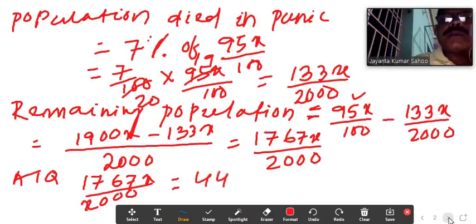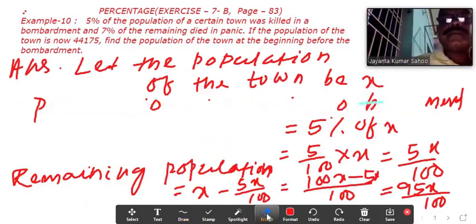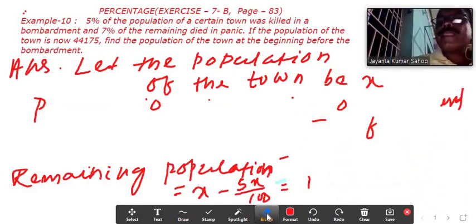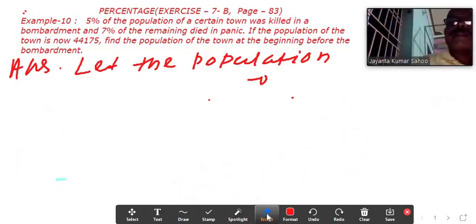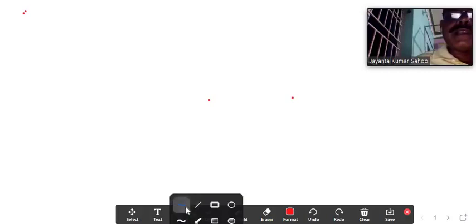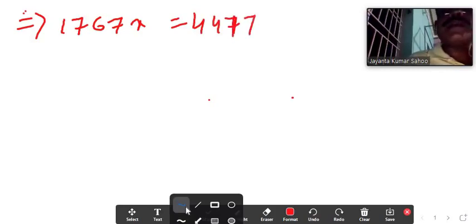So I can write, implies that 1767x equal to 44,175 into 2000.